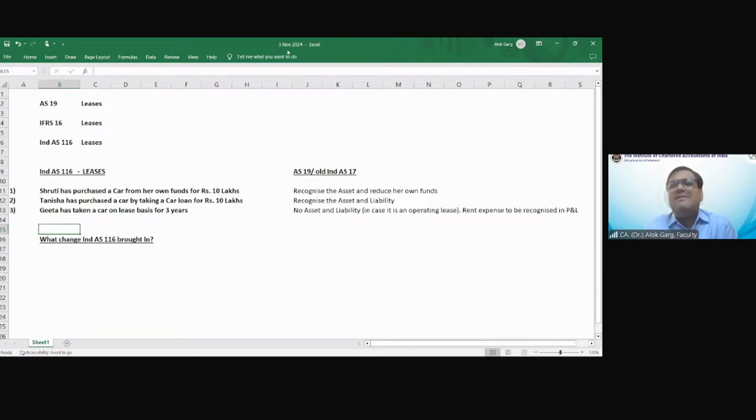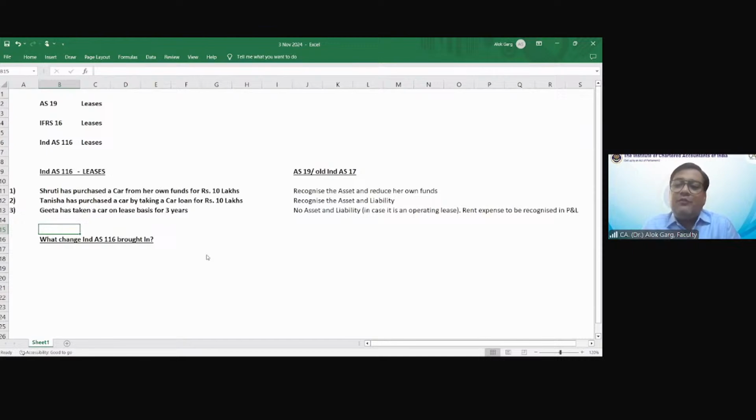Right of use asset means finance lease asset, and lease liability. But in case of only finance lease, you agree with me, Pooja? Yes, sir. It did not say anything about operating lease. I am talking about AS 19 and old Ind AS 17, right?